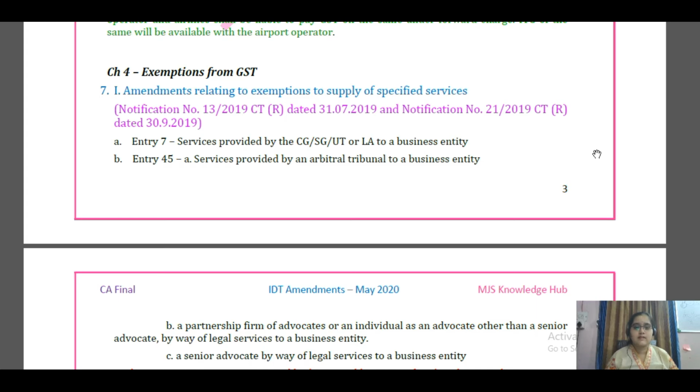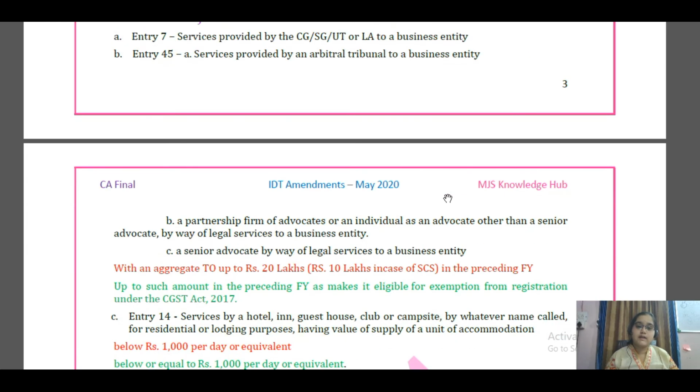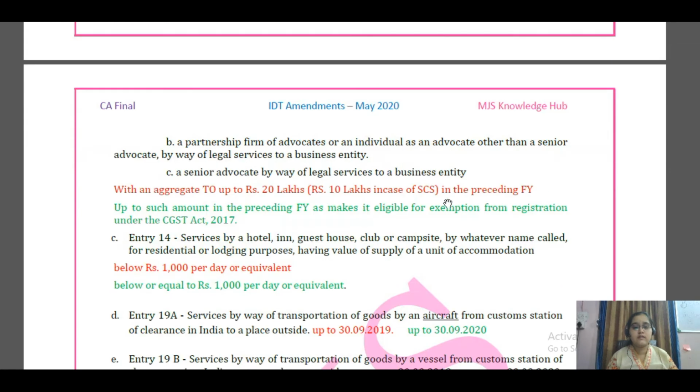Or entry 45, service provided by an arbitral tribunal to any business entity, or by a partnership firm of advocates or an individual as an advocate other than a senior advocate by way of legal services to a business entity, or by a senior advocate by way of legal services to a business entity. So these are the four categories. In the erstwhile regime, we have seen that if the aggregate turnover of the business entity in the preceding financial year is more than 20 lakhs, or 10 lakhs in the case of special category states, then the exemption is not available to them.